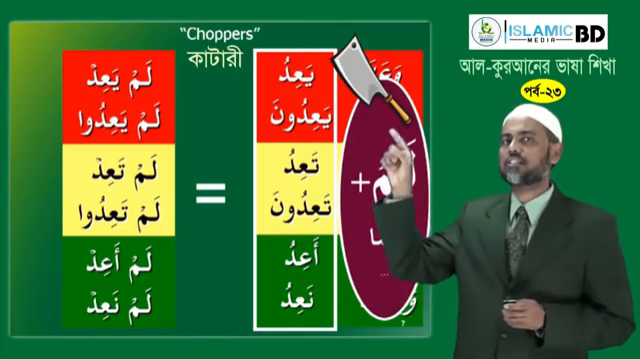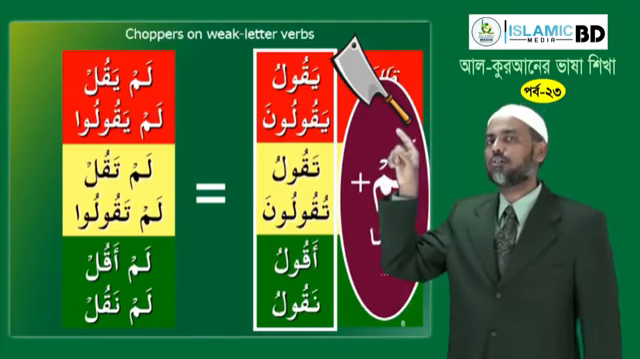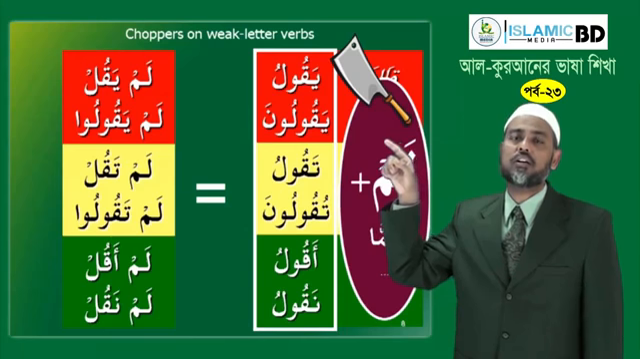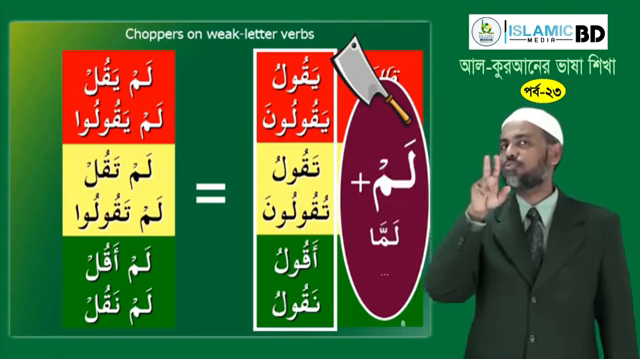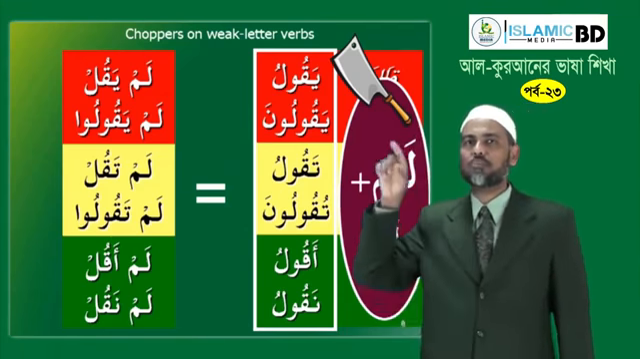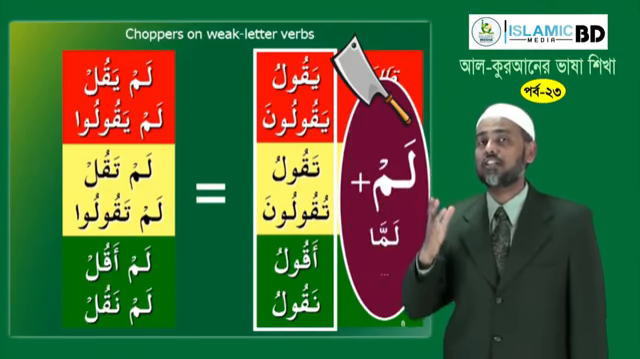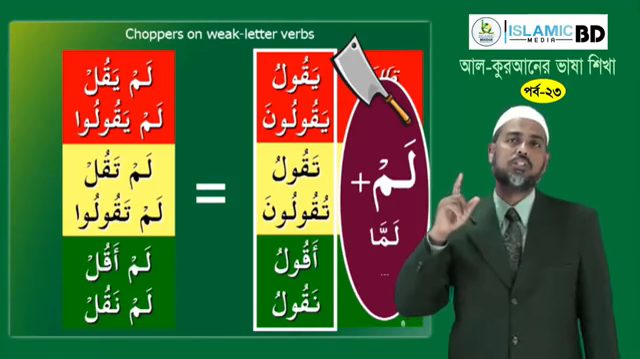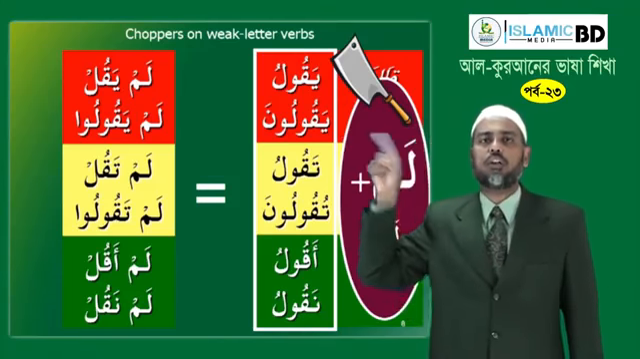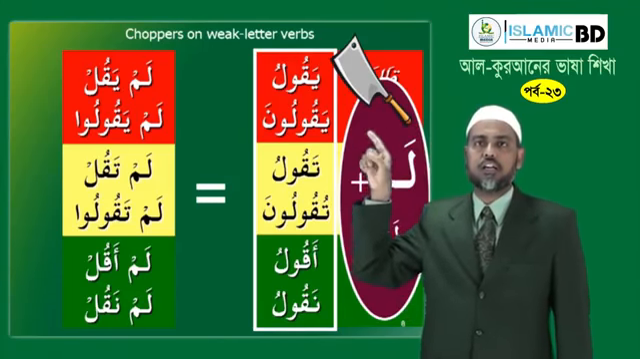Similarly, if you have weak letters like lam yaqulu, if you apply this in Arabic, you cannot have two jazm, two sukun, lam yaqul. So what happens? The chopper has to act, so it chops the waw. So yaqulu becomes yaqul.